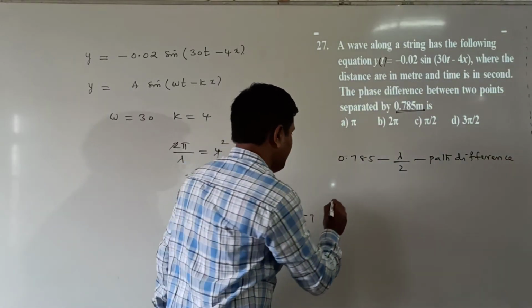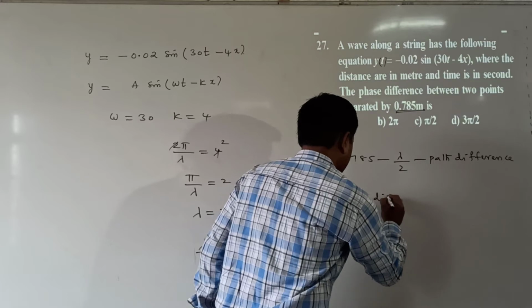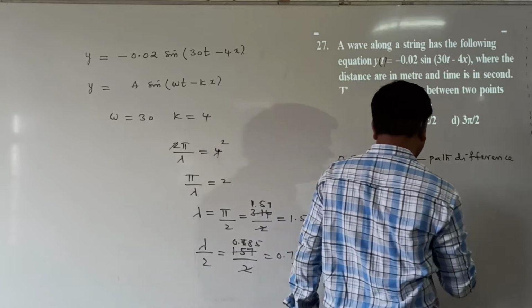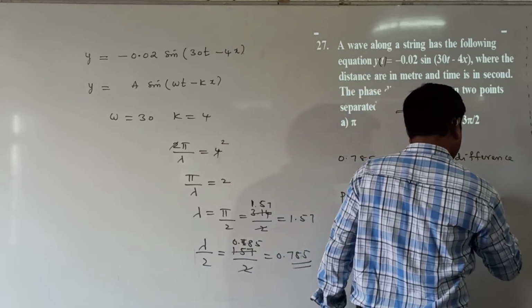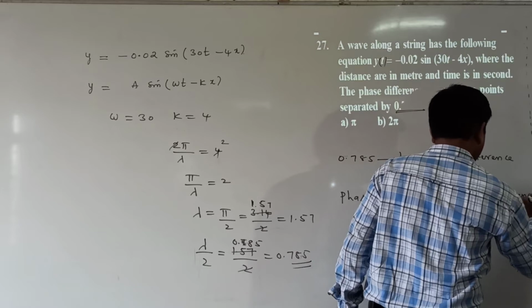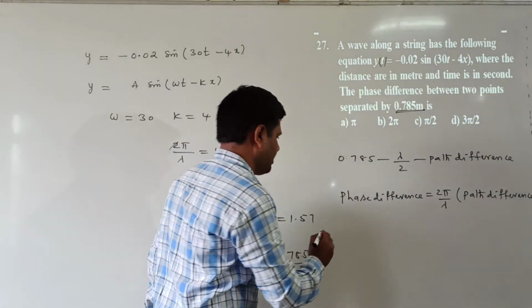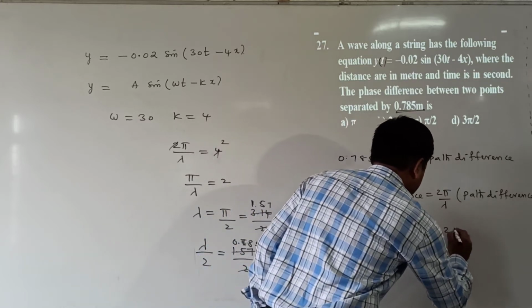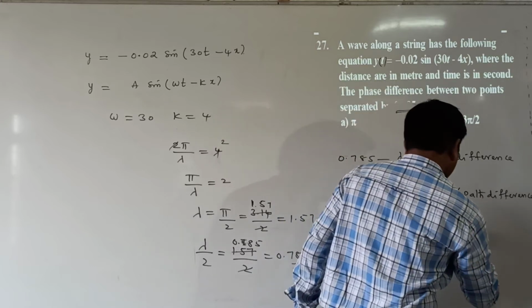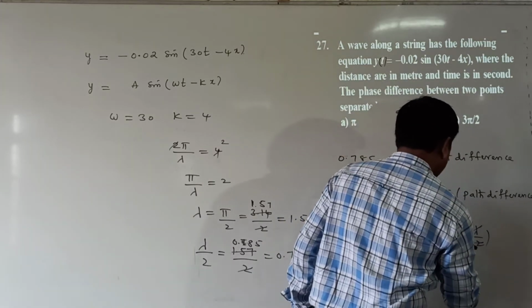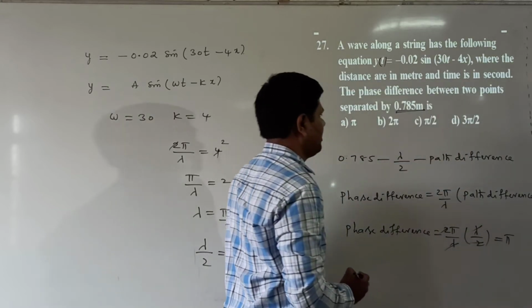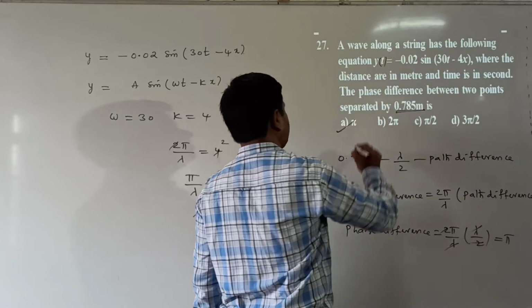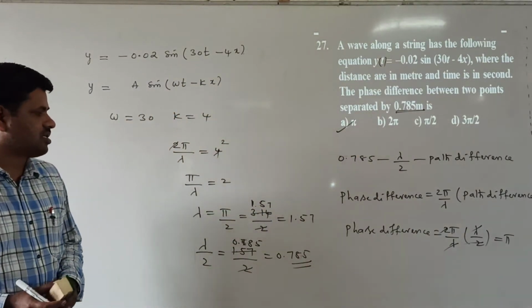But what is being asked here? The phase difference. We know the relation between phase difference and path difference: phase difference = 2π/λ × path difference. With path difference λ/2, λ cancels and 2 cancels, so the phase difference is π. The answer is π, so option A is correct.